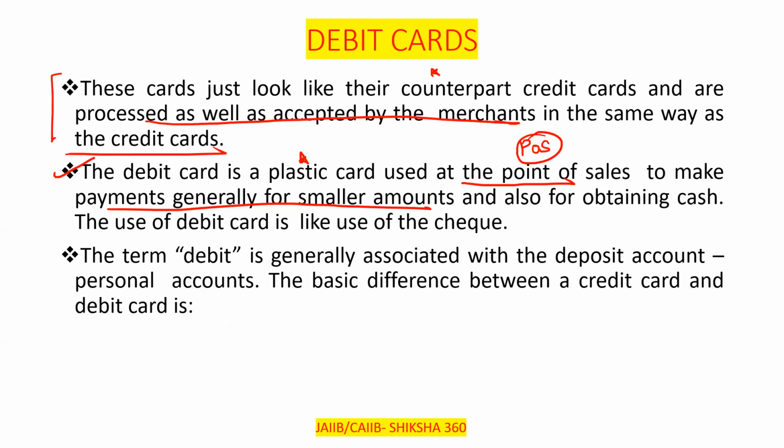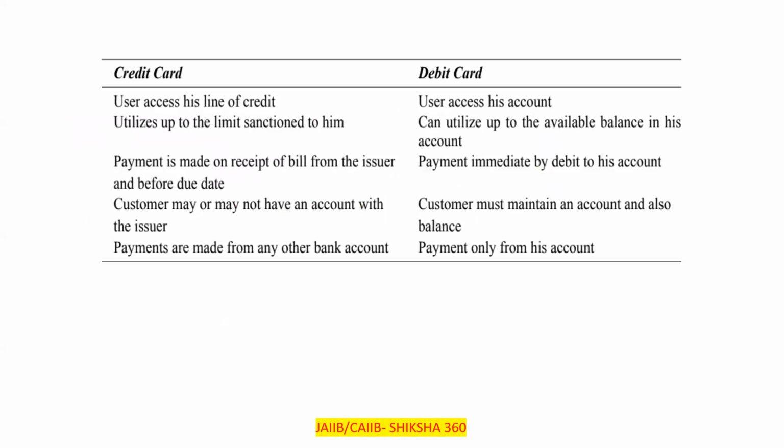So now we have to understand the basic difference between a credit card and a debit card. Sometimes they will ask a question in the examination on this basis. With a credit card, the user accesses his line of credit, so whatever limit is provided, they will utilize only up to that amount. With a debit card, the user accesses his account, so how much amount they have in their account depends on them. There is no limit such as using only up to 1 lakh in a month. Whatever amount you have in your account, you can use up to that amount.